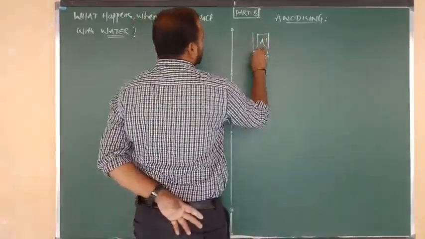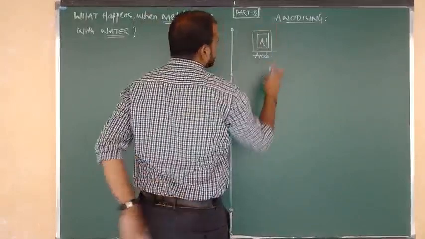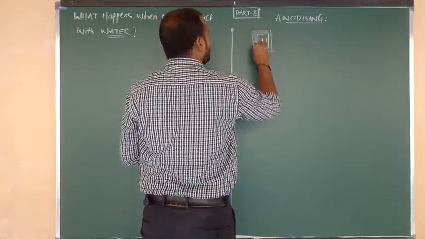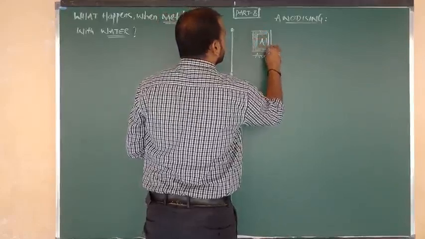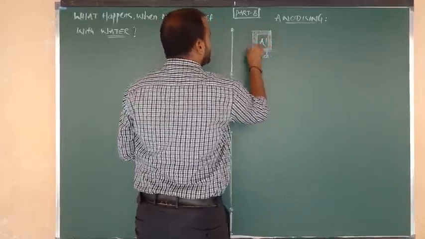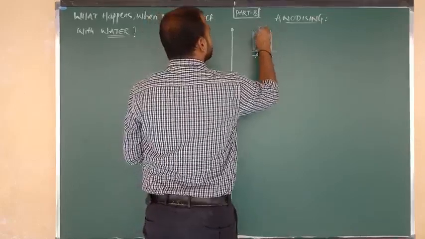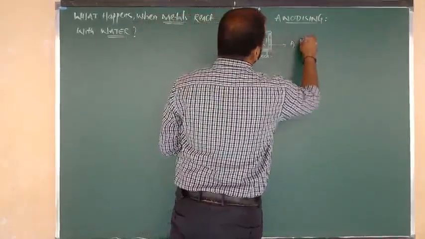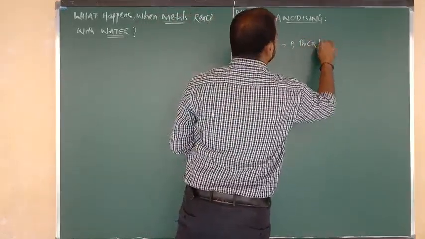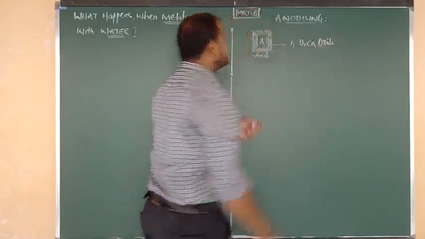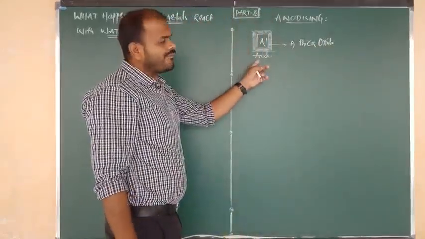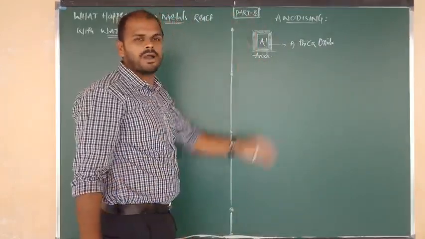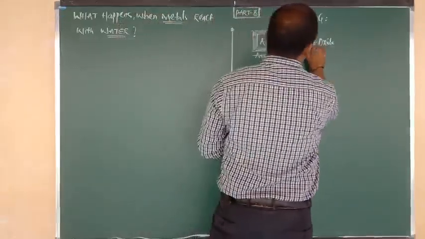On the surface of the anode, formation of an oxide layer takes place. Which layer? The oxide layer, or we can say a thick oxide layer. So around the surface of aluminium, formation of a thick oxide layer takes place. That is your definition of the anodizing procedure: a thick oxide layer.